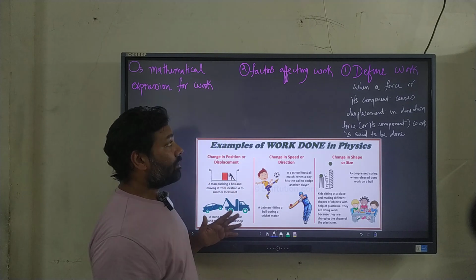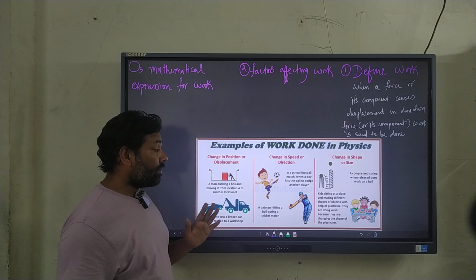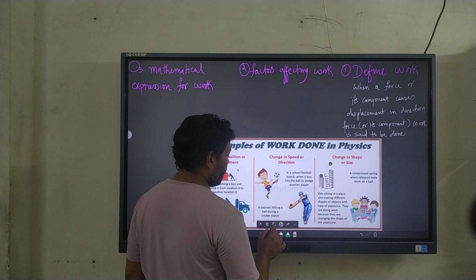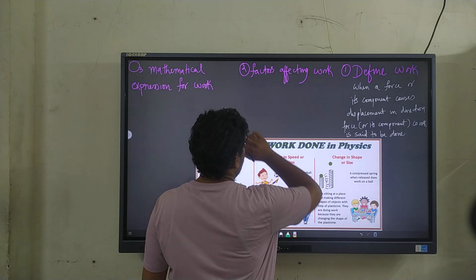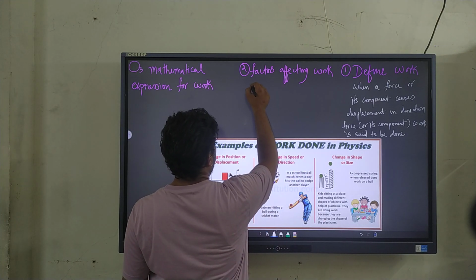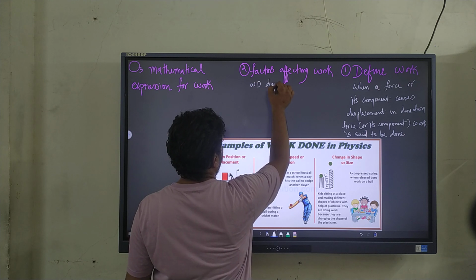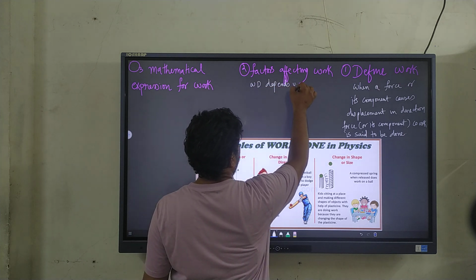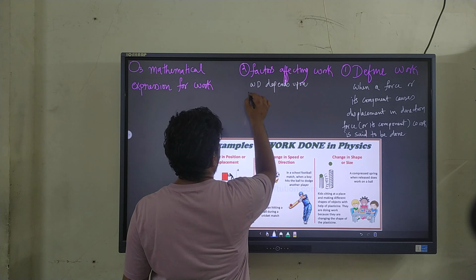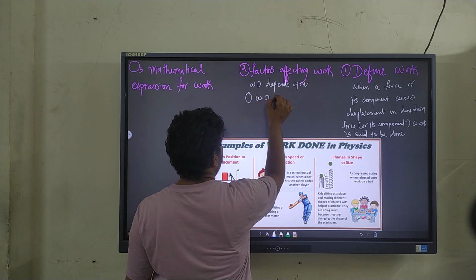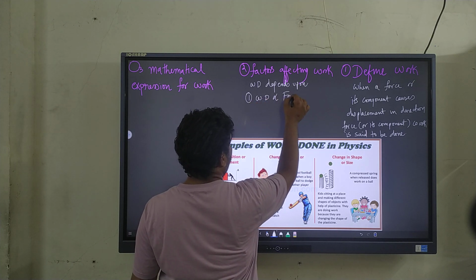Let's see next, factors affecting the work done. What are the factors on which the work done depends? So work done depends upon two factors. The first factor, we have that work done is directly proportional to the force.